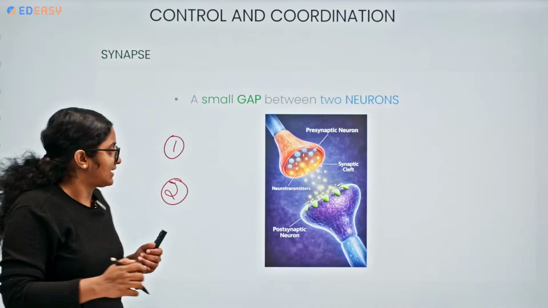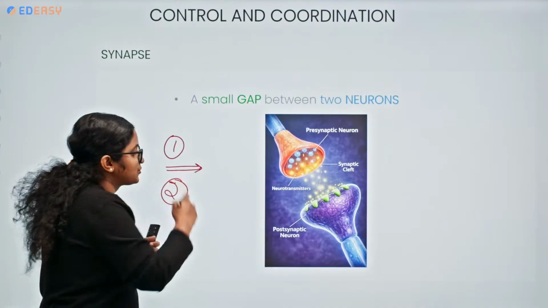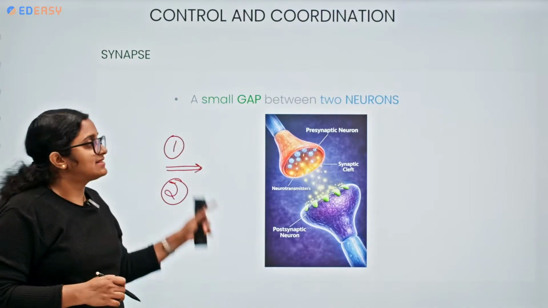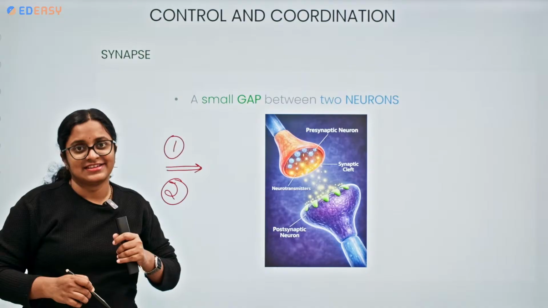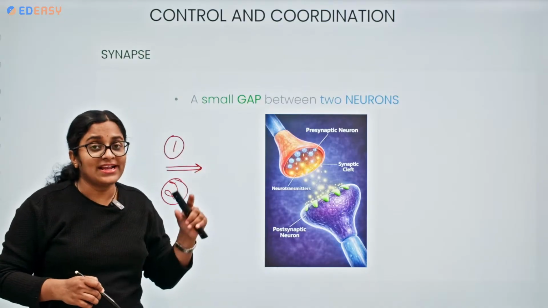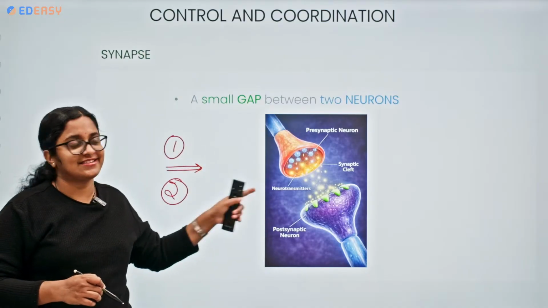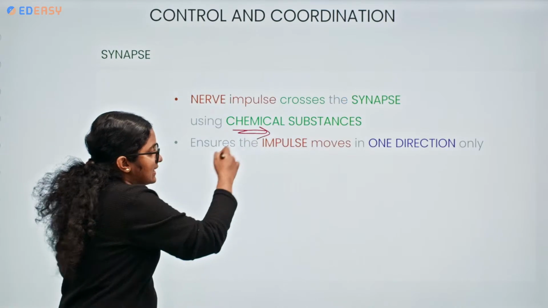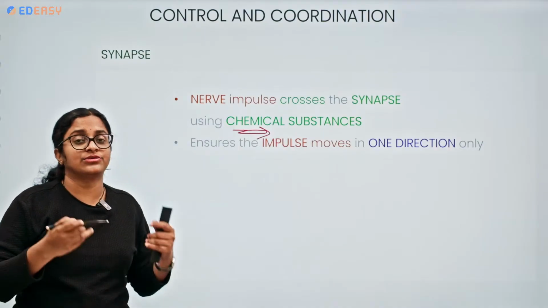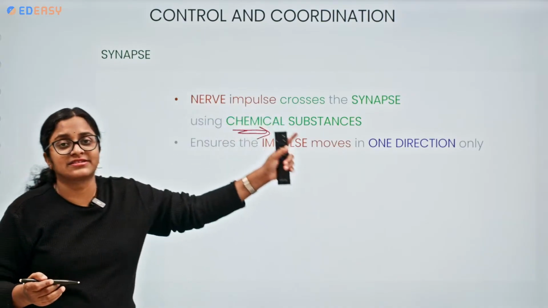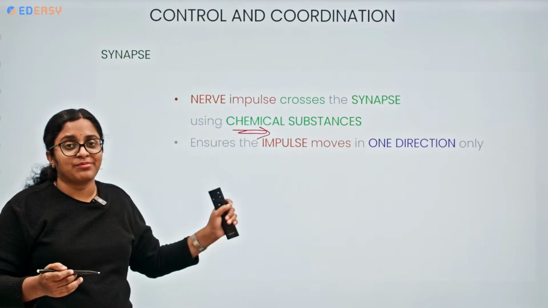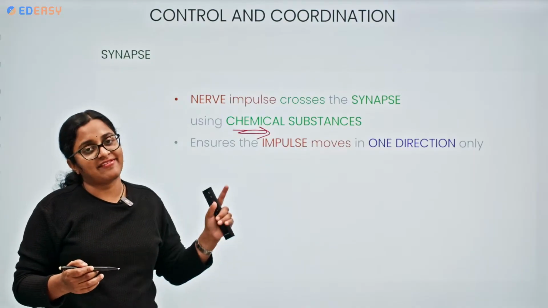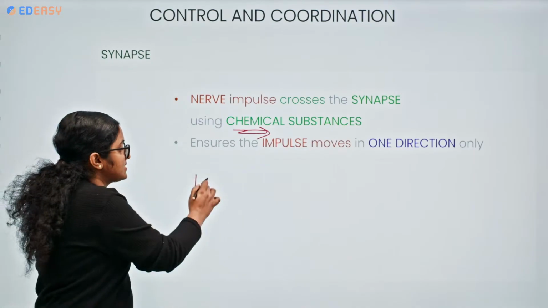How is this happening? In between these two neurons, there is a small gap, and we call it a synapse. So what is a synapse? The small gap between two neurons is called a synapse. Using certain chemical substances, which we generally call neurotransmitters, the nerve impulse is crossing the synapse. By this, it also ensures the nerve impulse is traveling in only one direction, only one way.